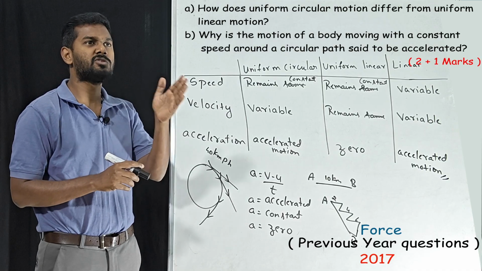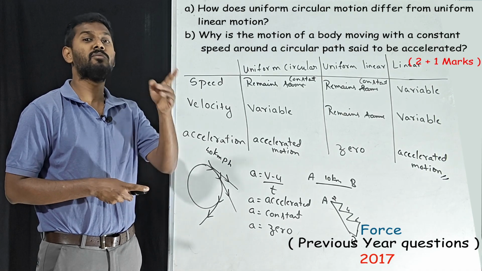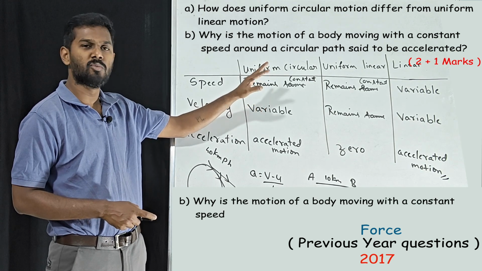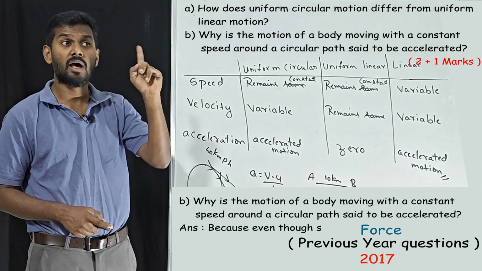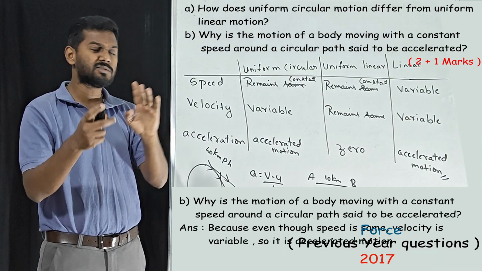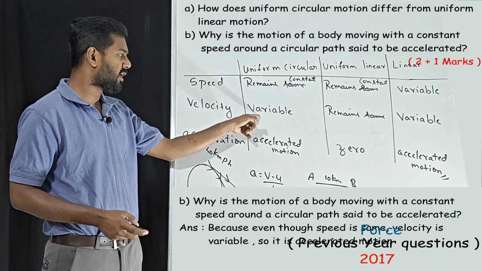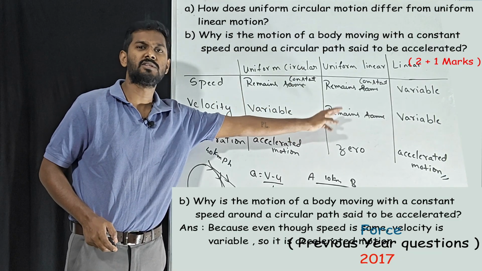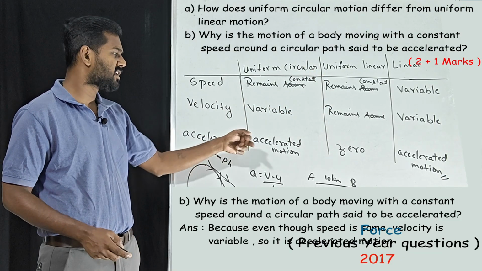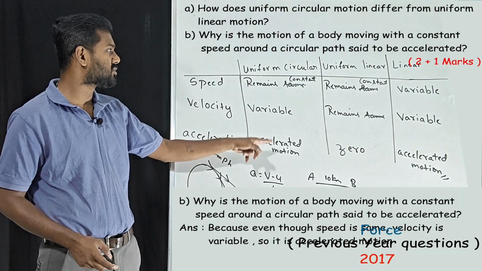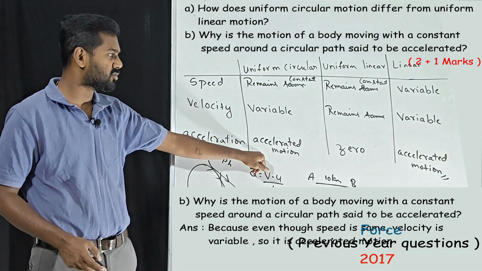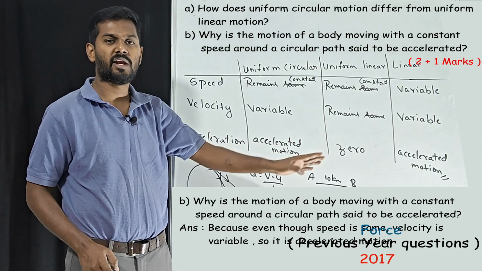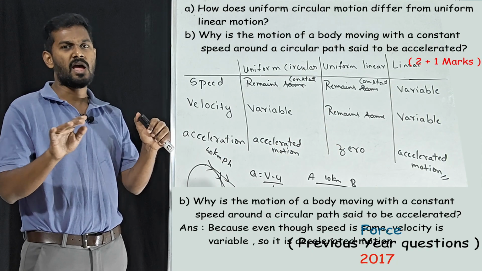So what they have asked is, how does uniform circular motion differ from uniform linear motion? In both cases speed remains constant, so we cannot write that as an answer, because difference means there should be some difference. Here velocity is variable. In uniform linear motion, velocity remains constant. Uniform circular motion is accelerated motion. Here it is unaccelerated, zero accelerated motion. In this way you can write the answer.